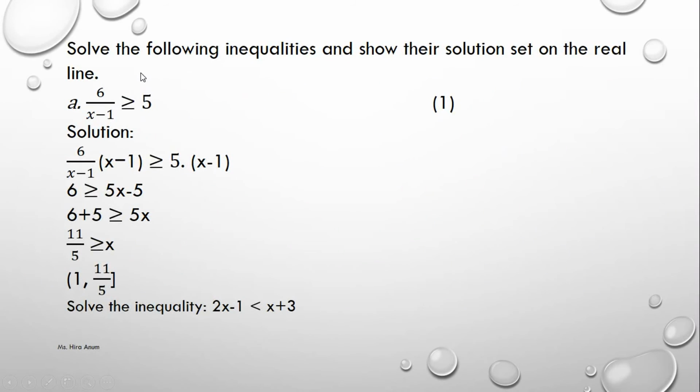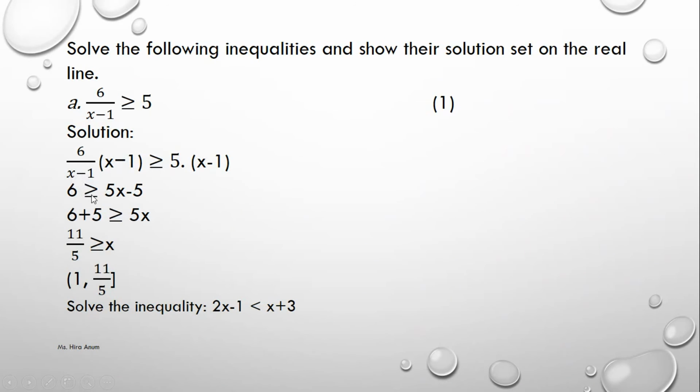Solve the following inequality and show its solution set, like 6 over x minus 1 is greater than or equals to 5. Here we multiply x minus 1 on both sides. Then we can cancel on the left side, because we have x minus 1 in the denominator and also in the numerator.